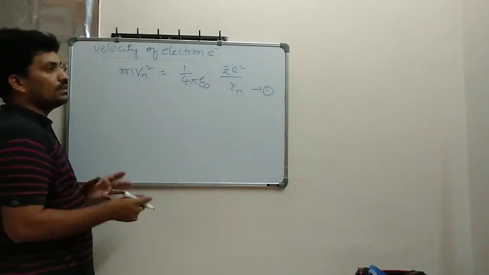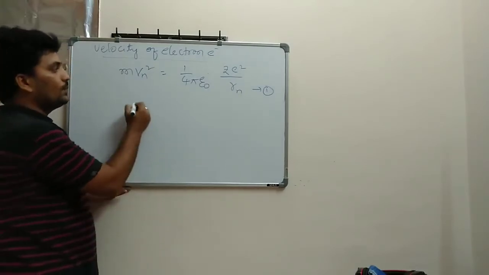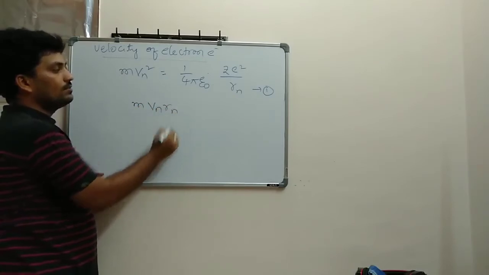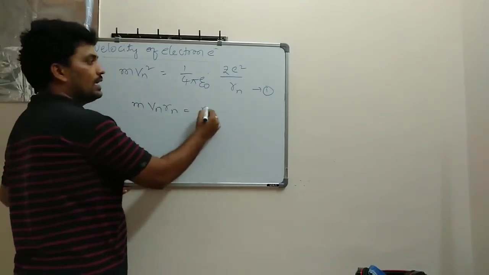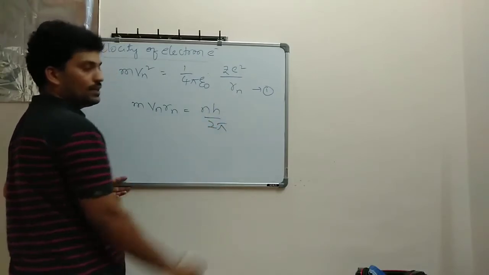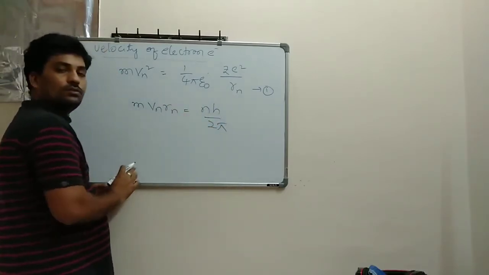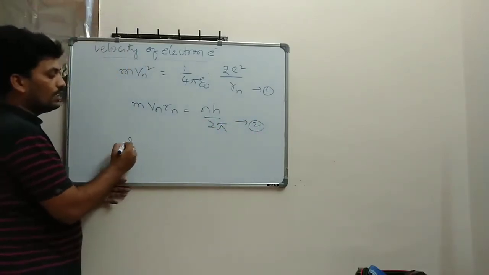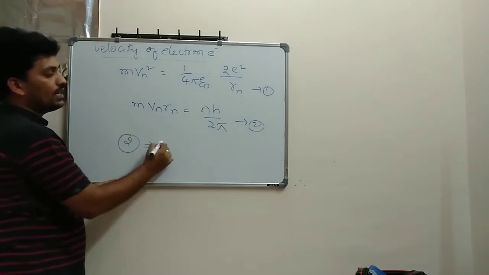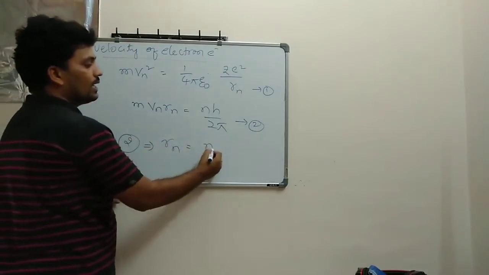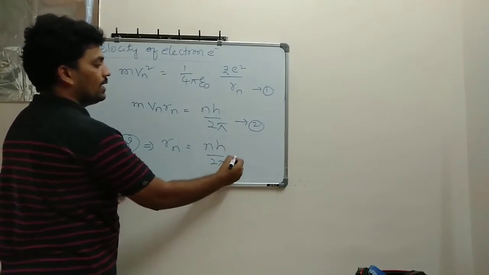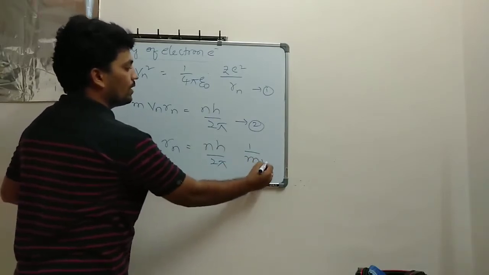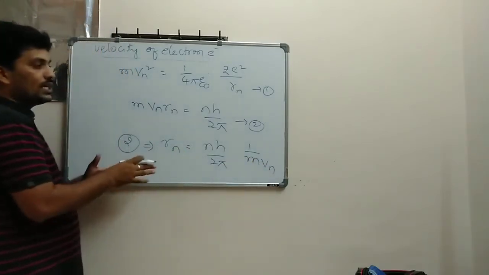The next equation I take from the second postulate, which is mvn Rn equal to nh divided by 2 pi. This is equation 2. If I want to write in terms of Rn only, it becomes Rn equal to nh divided by 2 pi into 1 divided by m into Vn. This is the second equation.